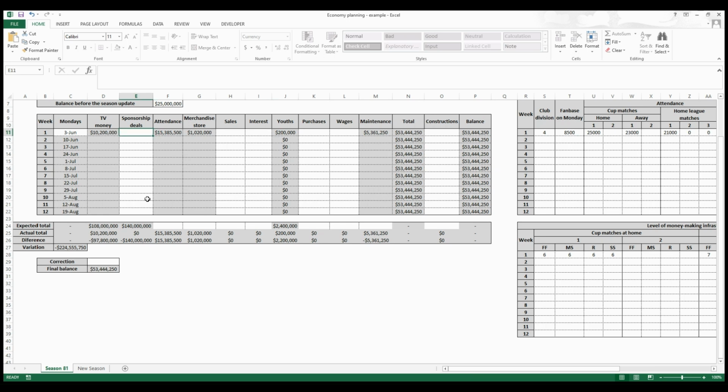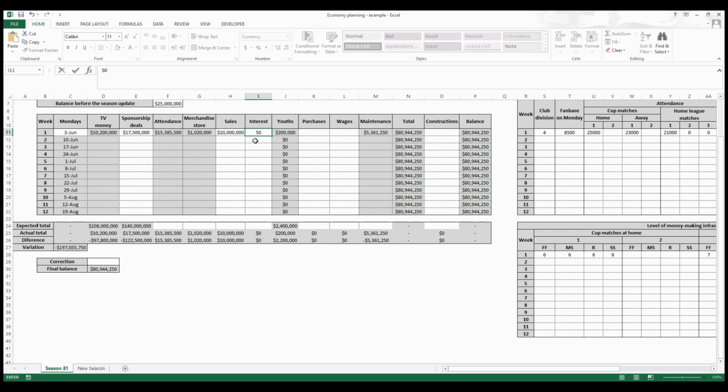Let's say that in this week you also received a sponsorship deal. Let's say you signed a 10-day contract, which would give you 70,500,000 since you are in the 4th division. Sales, let's say that you sold 10 million. You sold a player for this amount, maybe. You have to write the interest too. You can see the interest on the finance page every Monday.